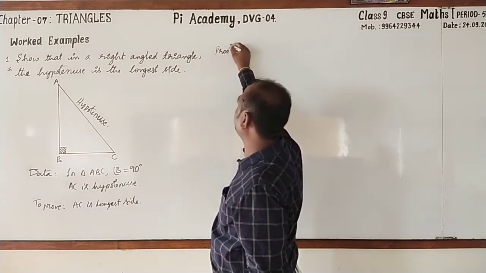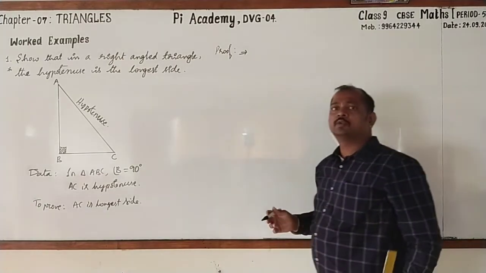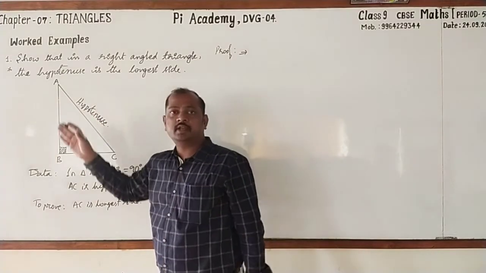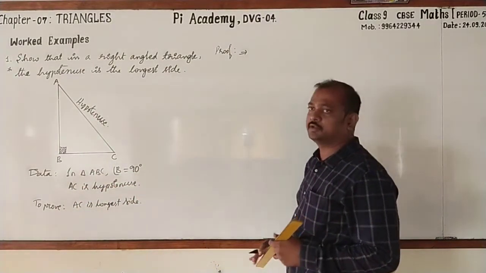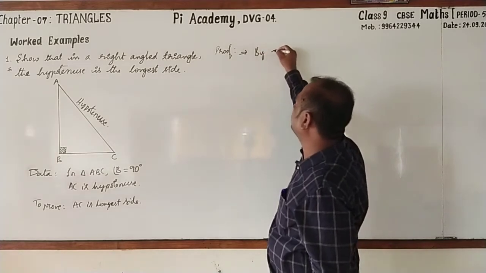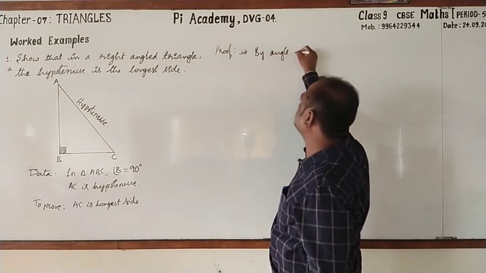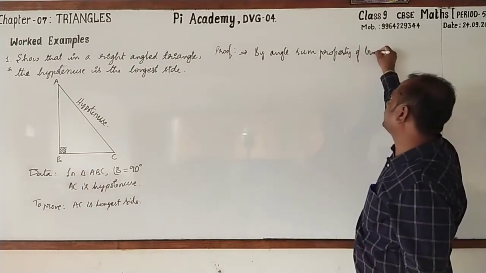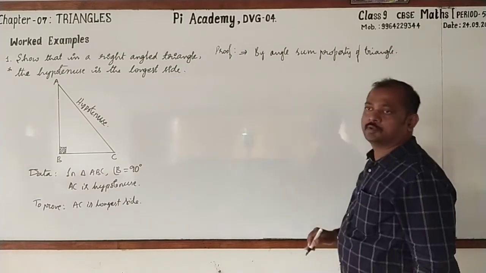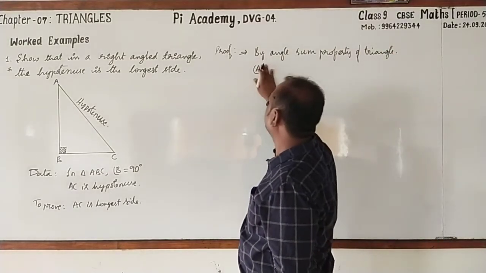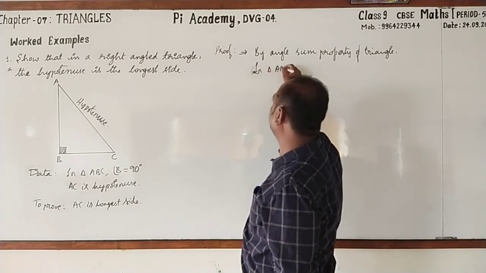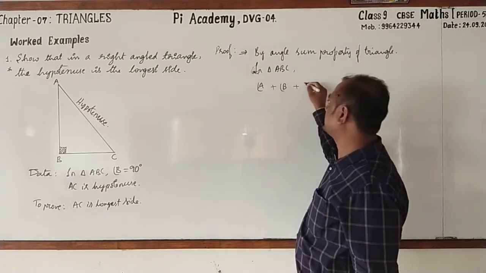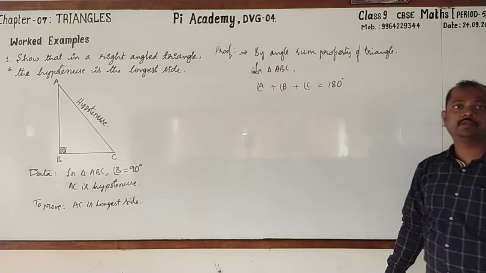And start writing. Proof. We all know that by angle sum property of triangle, the sum of interior angles is equal to 180 degrees. Write the same. By angle sum property of triangle, we can write in triangle ABC, angle A plus B plus C is equal to 180 degrees.